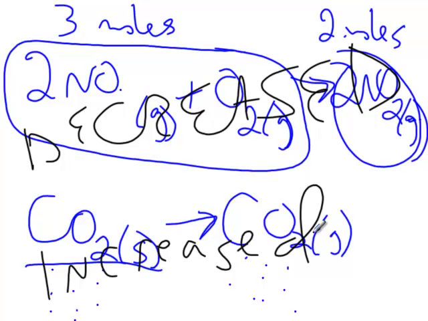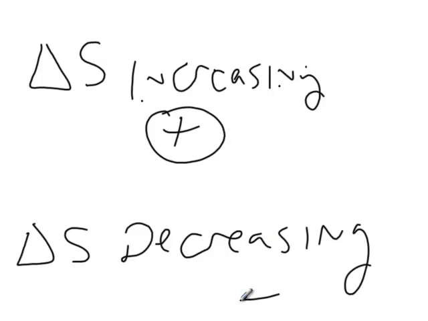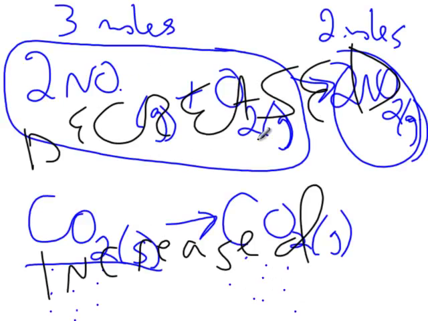Now let's think about sign. This is very, very important. Delta S increasing is positive. If there is more disorder, delta S is positive. If delta S is decreasing, the sign of delta S is negative. So if we go back to this equation, the 2NO plus O2 goes to 2NO2, has a delta S that is negative, and the CO2 solid going to CO2 gas has a delta S that is positive.